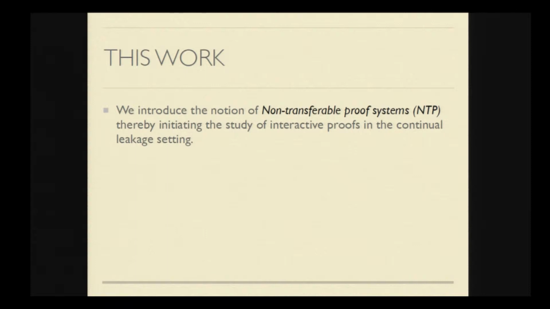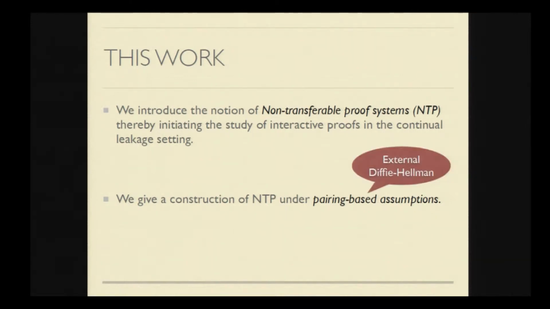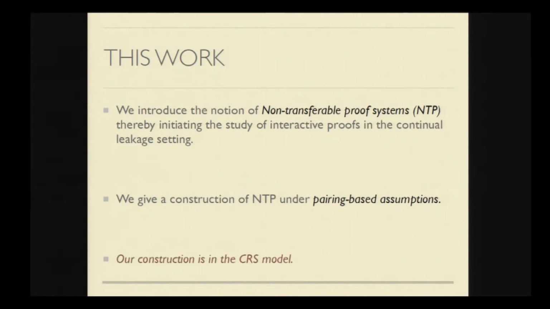In this work, we propose a proof system called non-transferable proof system, and we study the security of this in the continual leakage setting. And we show a construction of this non-transferable proof system based on pairing-based assumptions. And more specifically, we base it on the external Diffie-Hellman assumption. We note that our construction is in the CRS model. And even under this relaxation, things don't turn out to be that easy.